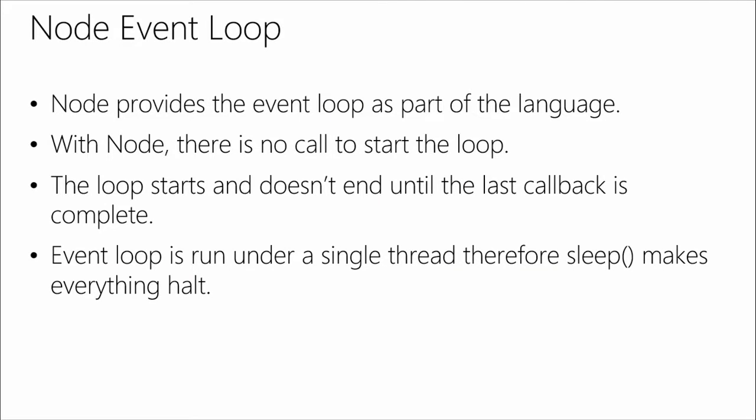And now you'll notice that we never actually started an event loop, perhaps. How does this event system get started? Well, it turns out that Node provides the event loop as part of the language. So with Node, you never need to call start on the loop at all. The way that it works is that the loop starts, and then it doesn't end until the last callback is complete. So if you have a callback, like we did when we created our server for HTTP, as long as there is at least one callback, the event loop will continue executing, and Node won't stop.